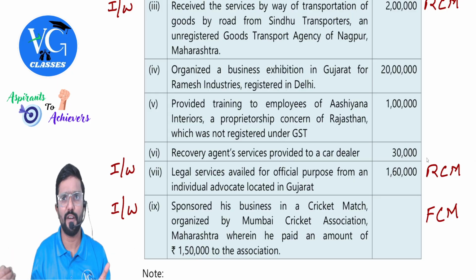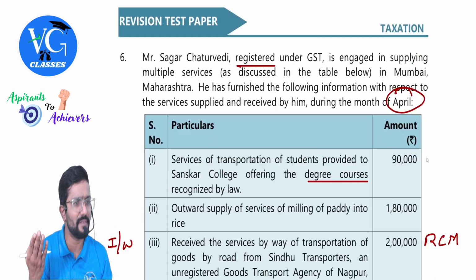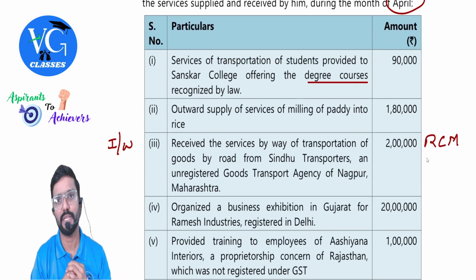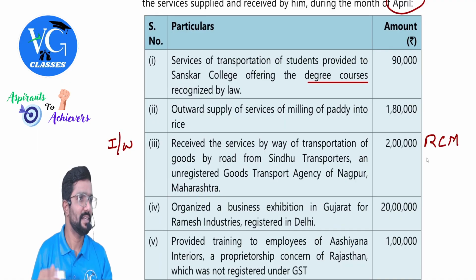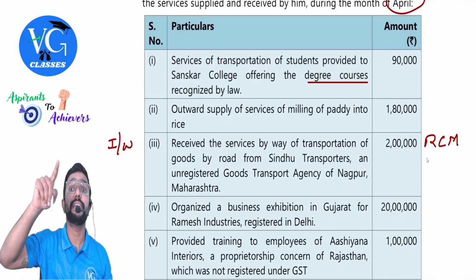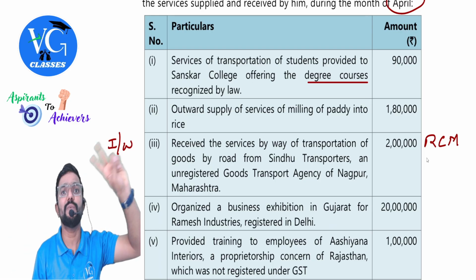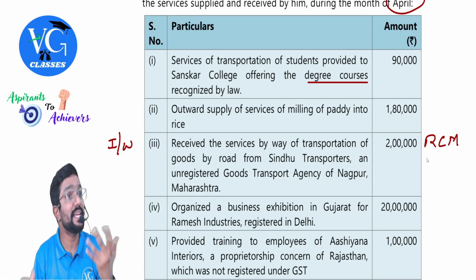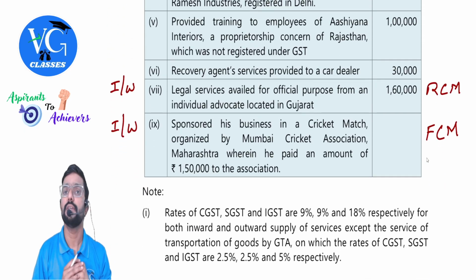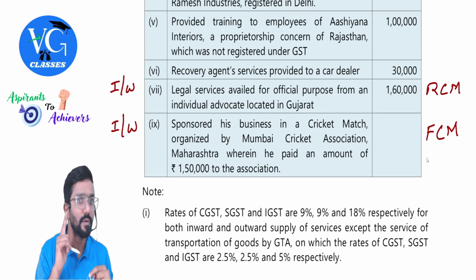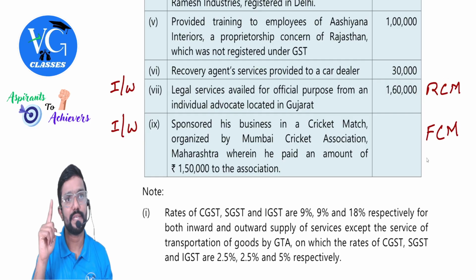Exclusive supplier of goods means 40 lakh. I guess this guy is engaged in services, so 20 lakh is the limit applicable. Has he crossed it? Yes. Is RCM applicable or is it exempt? RCM. Sir, what if in the last year his aggregate turnover was less than 20 lakh? Then this year this would have been exempt. Hope you are getting it. This is legal services I am talking about.